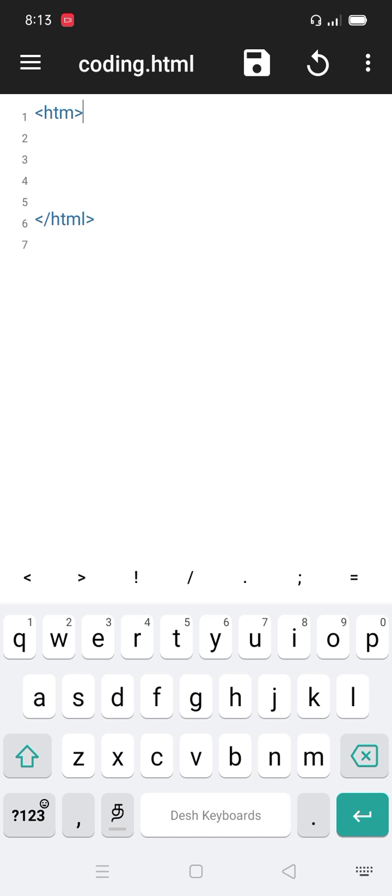Now, how do we make these attractive to customers? We use the style format in HTML.